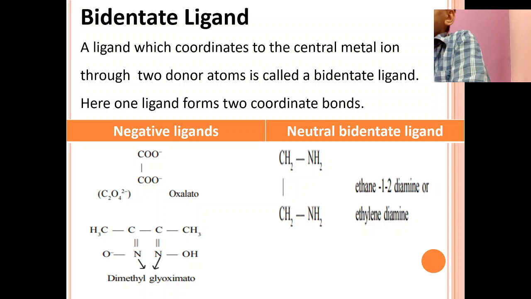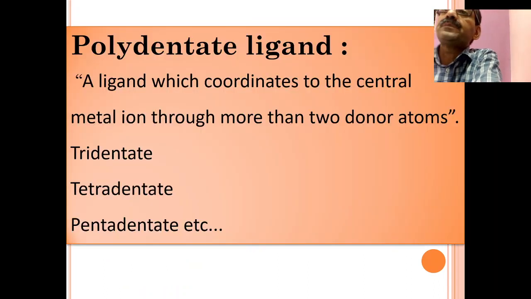Then this one is ethane-1,2-diamine, or ethylene diamine. So it is a neutral bidentate ligand. Okay. Then another one, a negative ligand, is dimethylglyoximato, which is abbreviated as DMG.